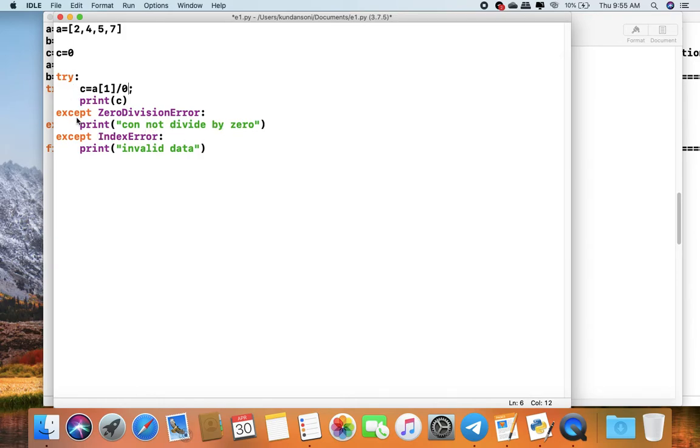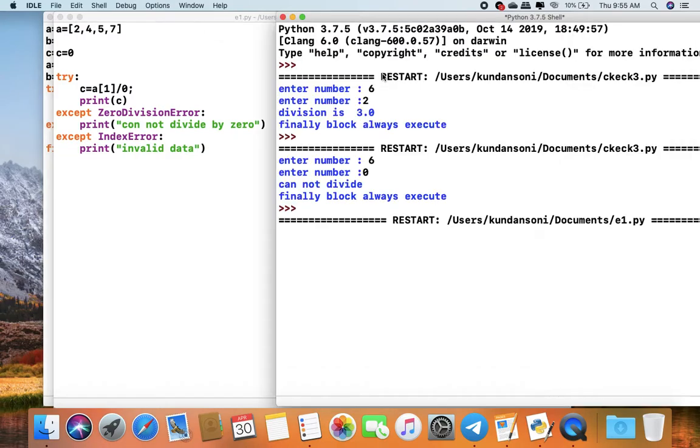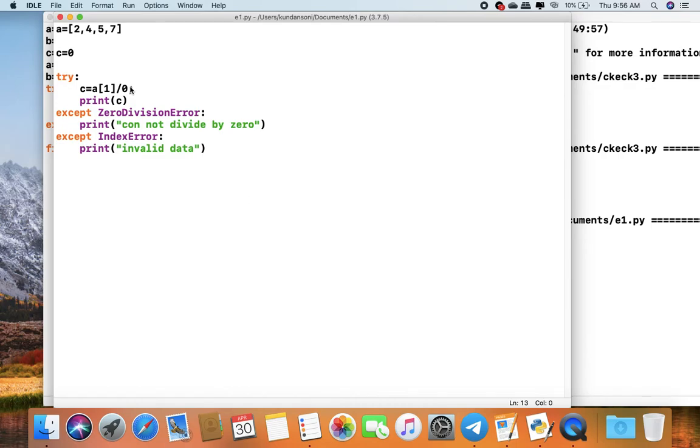In this program we have two except statements. Which except statement will execute depends on what error is coming. In this example the error is ZeroDivisionError. So we run the program. Output: cannot divide by 0.